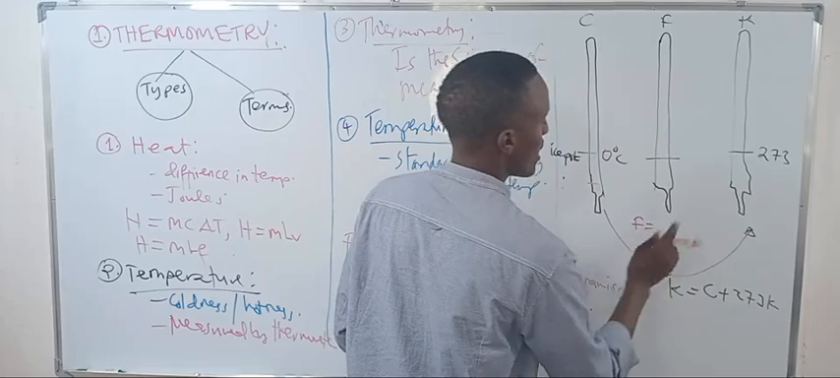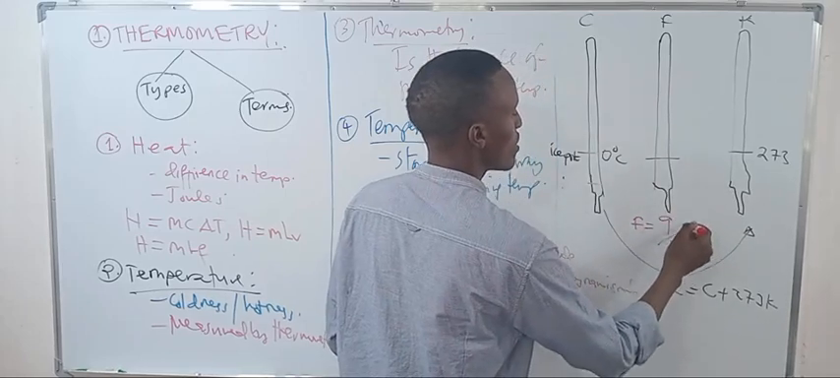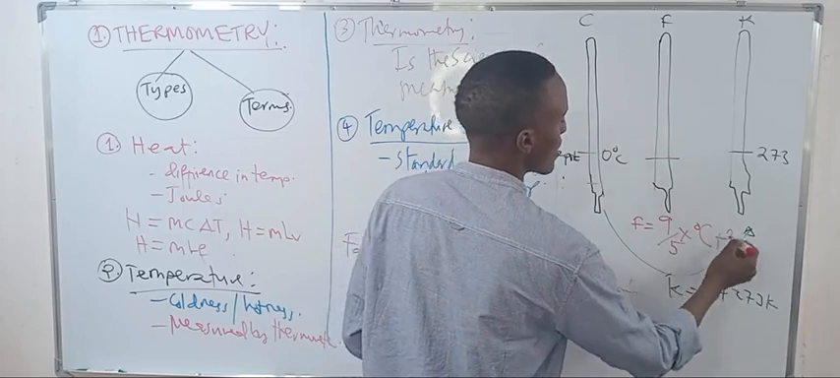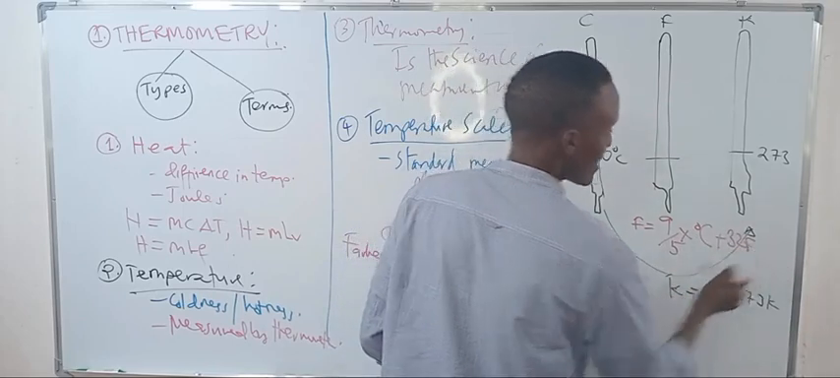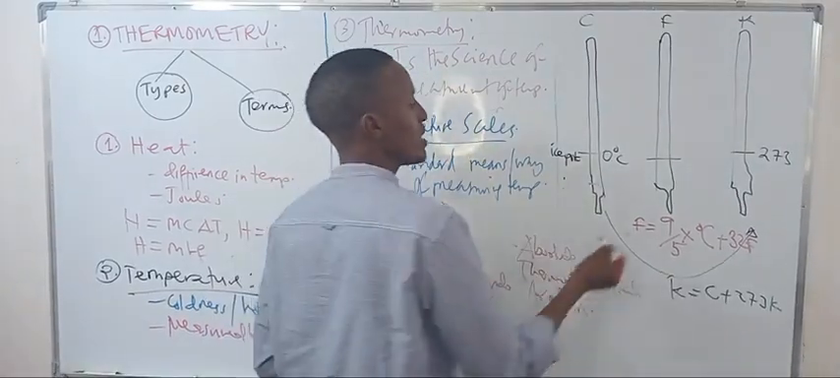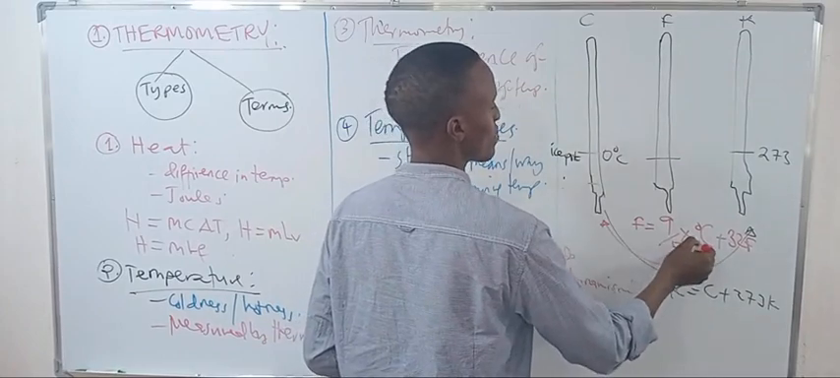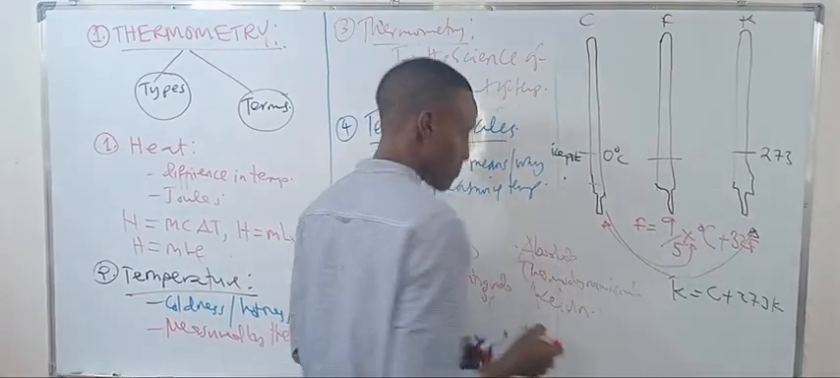Do you see there? It's 9/5 times the degrees centigrade, then you add 32, Fahrenheit. That's the relation between degrees centigrade and the Fahrenheit scale.